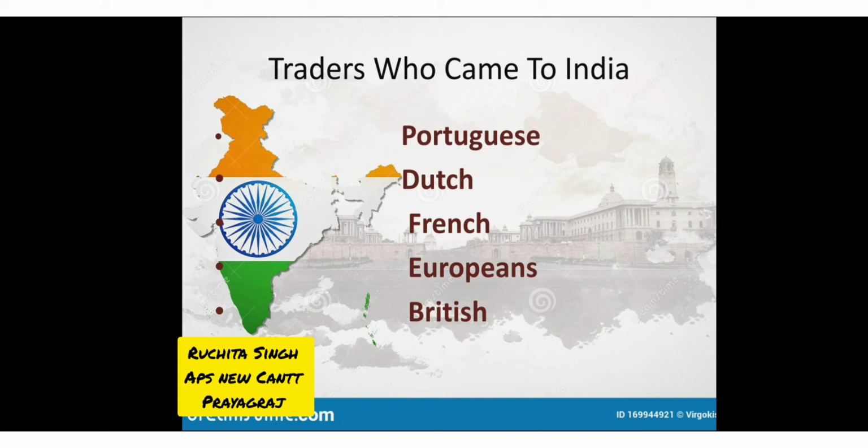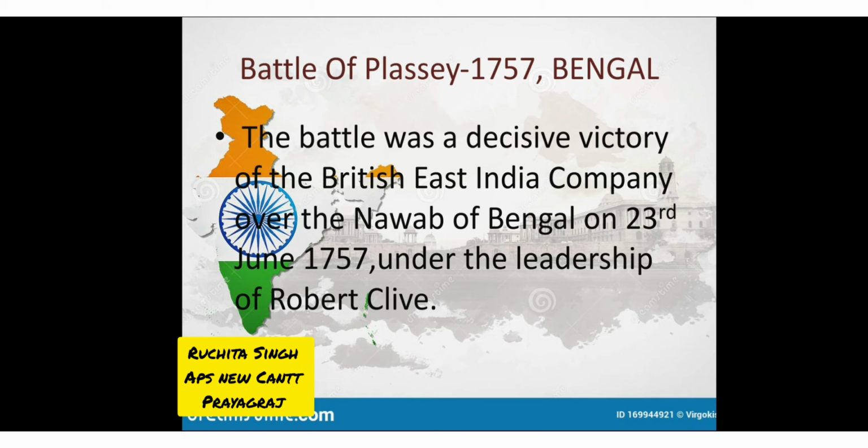And the first battle was known as the Battle of Plassey. And it occurred in the year 1757, in Bengal. Right, children?